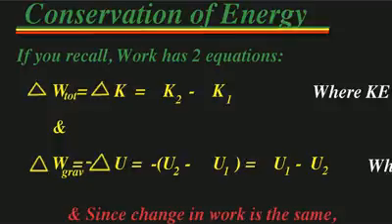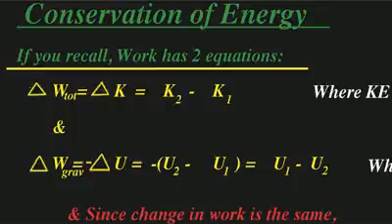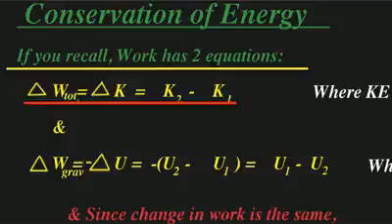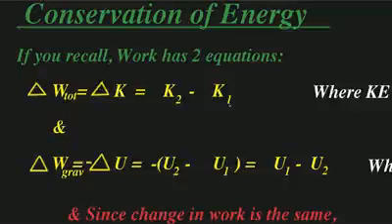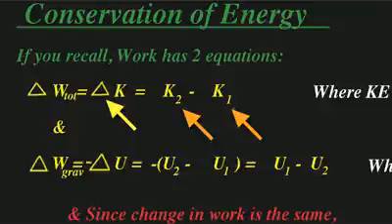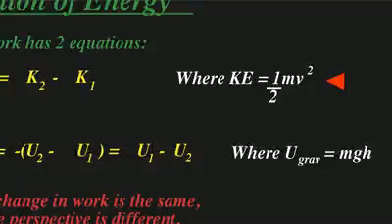Today we're going to be looking at the conservation of mechanical energy. If you recall, work has two basic equations that we deal with. One was that the total work of motion is going to be equal to the change in the kinetic energy, and we're going to have the difference of the terminal point minus the initial point. Anytime you see this delta right here, make sure that you understand that that means the final minus initial. Okay, and if you forgot, kinetic energy is equal to 1/2 mv squared.